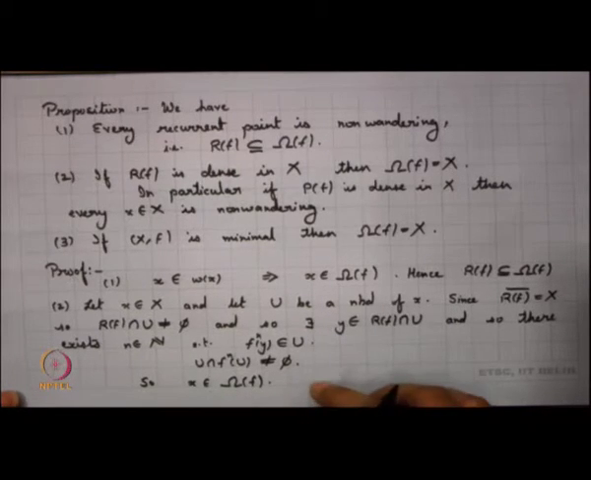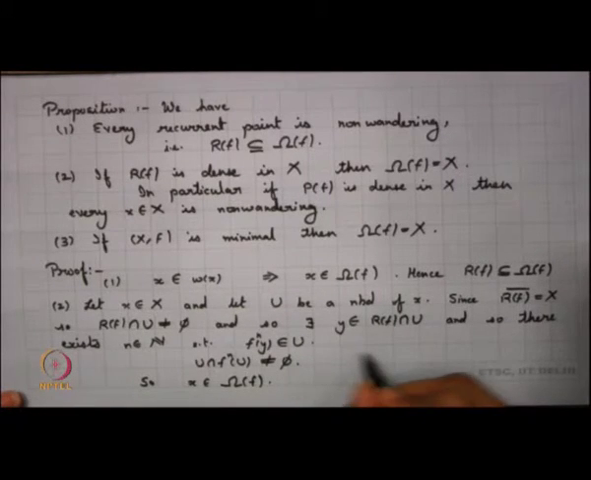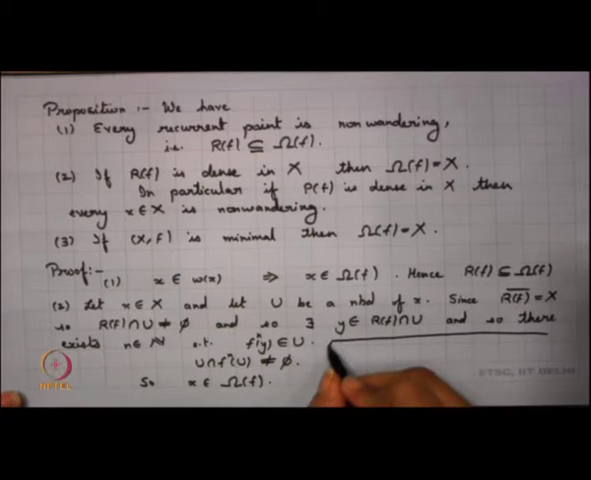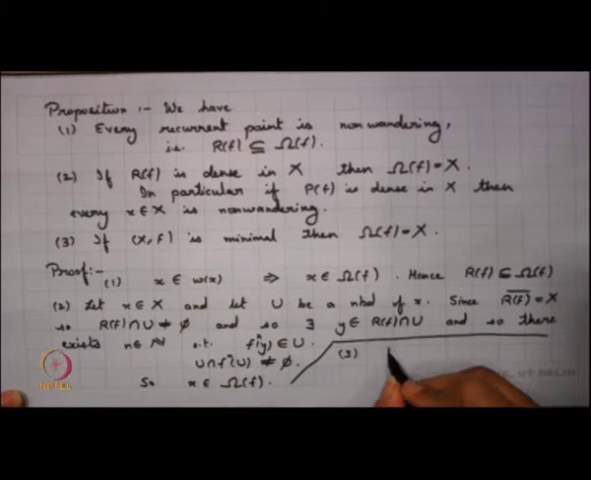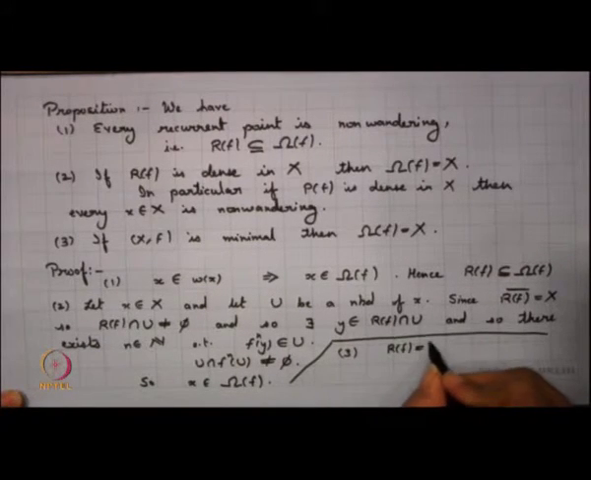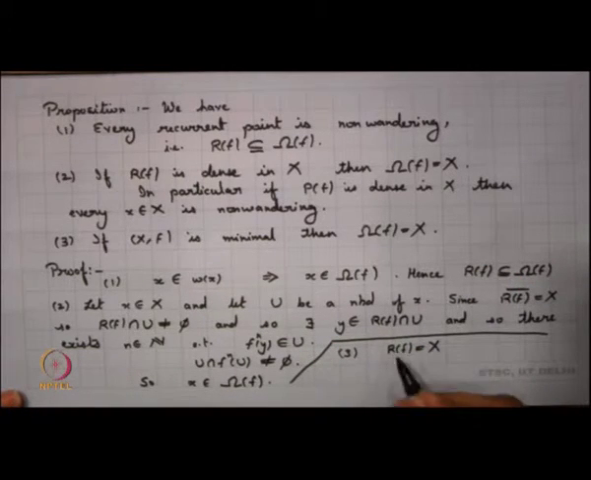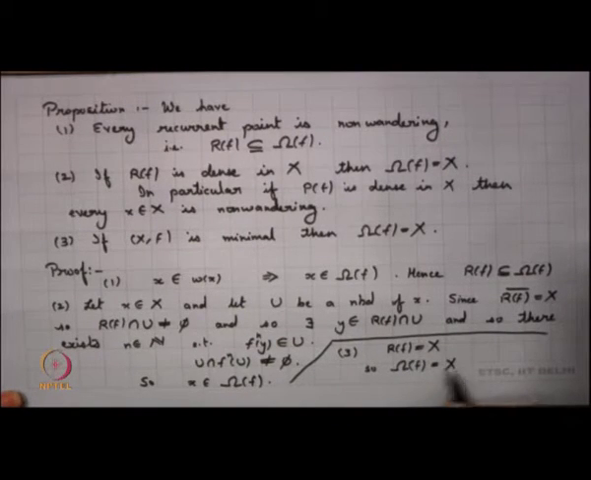Now comes the proof of the third part, right. So, what happens to the third part? We know what is minimal. We know that if the system is minimal, then every point is a recurrent point, right. So, since the system is minimal, my Rf is the whole of X. Already the first part we have seen that Rf is a subset of omega f, right, and so I can say that my non-wandering set is the whole of X.